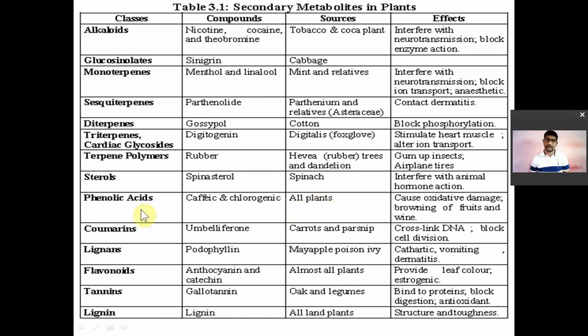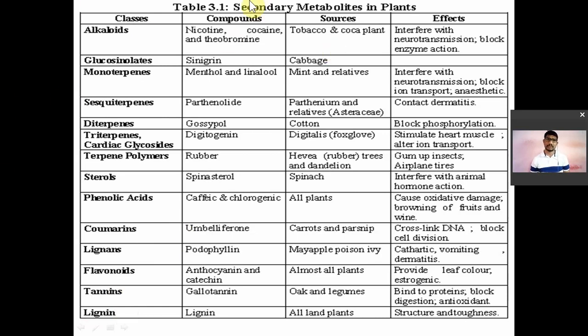So those are known as the primary metabolites. And then there is another class of metabolite known as secondary metabolites, which have different kinds of function. Alkaloids will have a different kind of function, glycosides will have a different kind. Such other metabolites are known as secondary metabolites of the plant. For example, alkaloids, glycosides, terpenoids, steroids, phenolic acids, lignans, flavonoids, and tannins are all known as the secondary metabolites of plants.